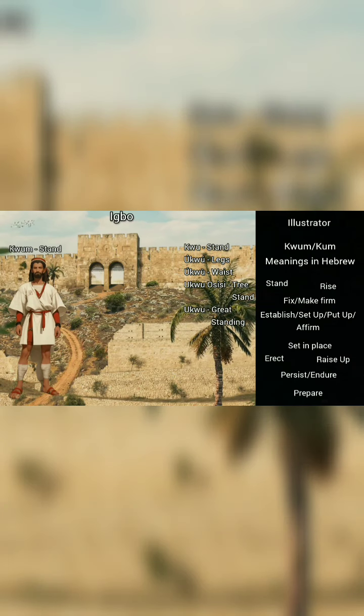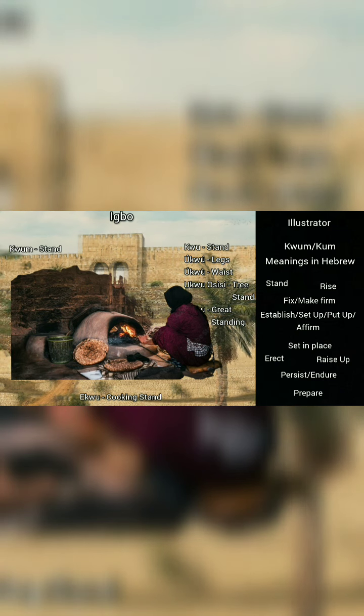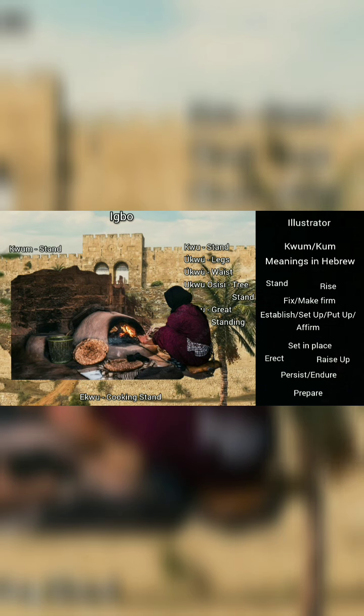Application is the word we use to mean the cooking stand. Okay, we call it eku. Eku is anything that you use to cook. Like what you can see, the Hebrew woman is bent over the eku there. Whether it's in this form, we have this form also that is in the ground.